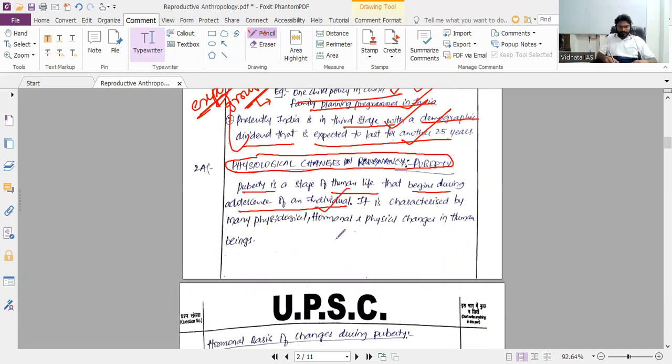It is characterized by many physical, hormonal, physiological changes in human beings. So puberty onset with the first menstruation. First menstruation. Yes, sir.